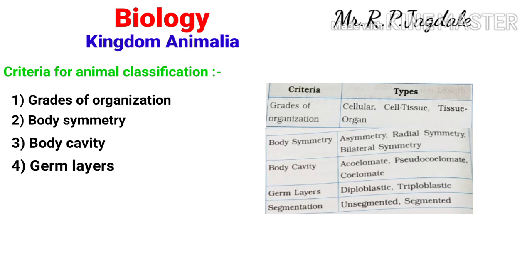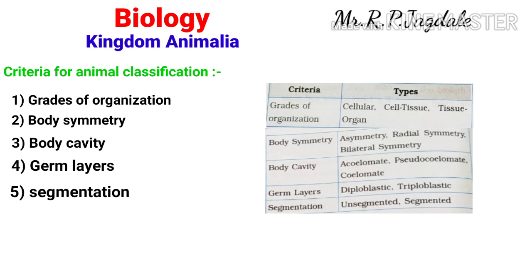And the last criterion is segmentation in animals. It may be unsegmented or segmented. There are some animals on whose bodies segments are present, so these animals are called segmented animals.